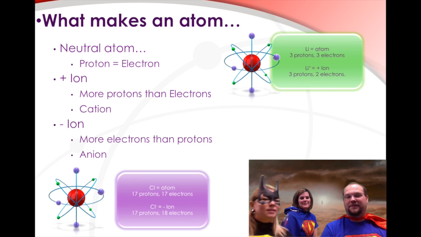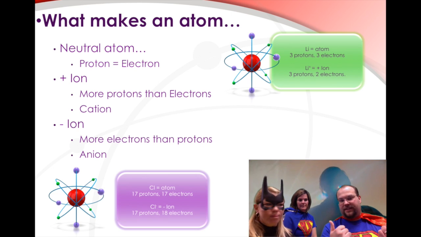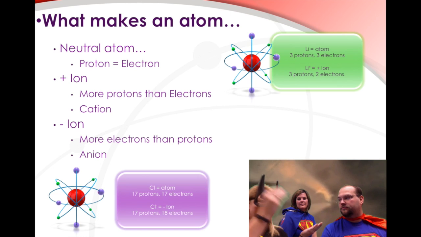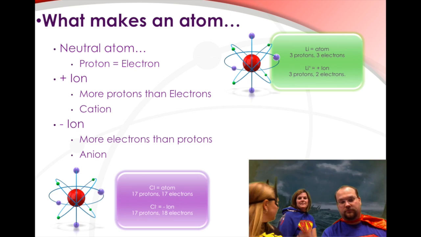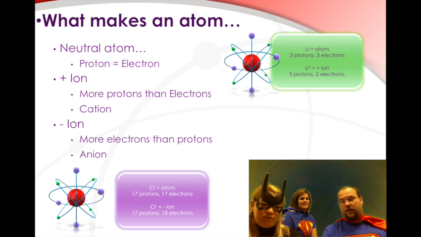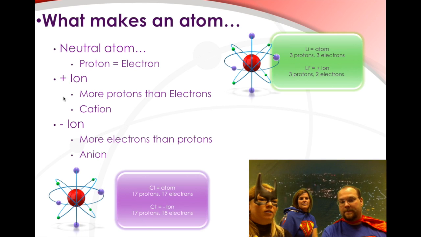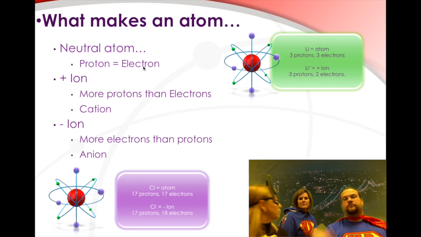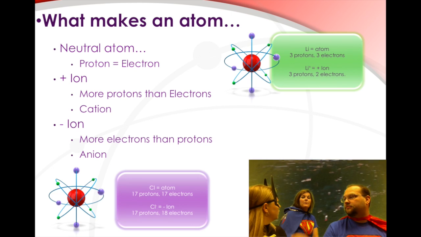Okay, what makes an atom neutral? So the protons have to be equal to the electrons, because positive and negative have to cancel out. Now, there is a case where there's a positive or a negative. Cue the creepy music. We have a positive ion over here, and that just means that they have more protons than electrons. Oh, wait, so you just add more protons, right?